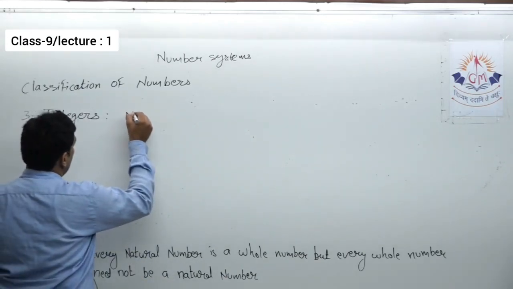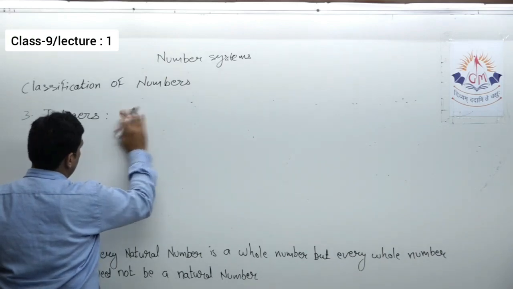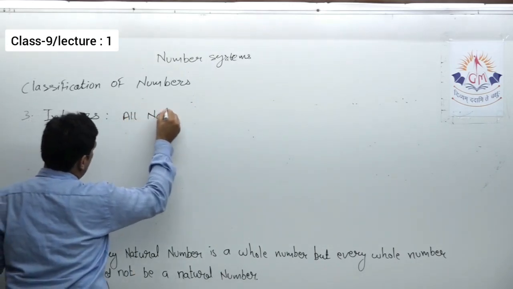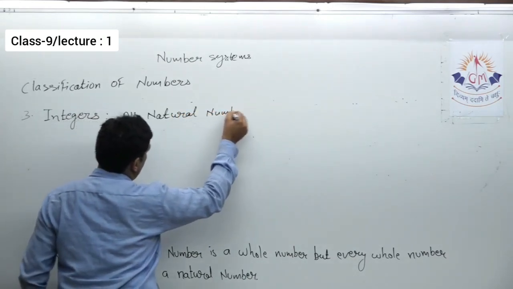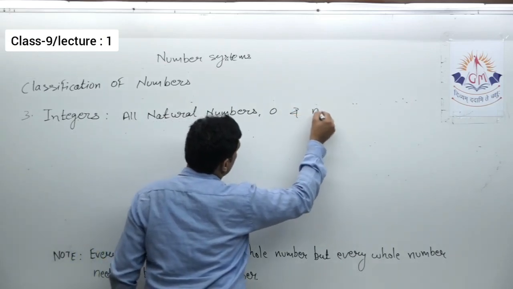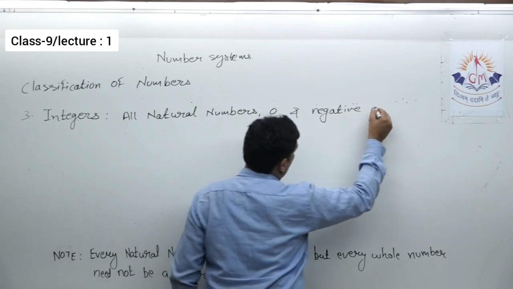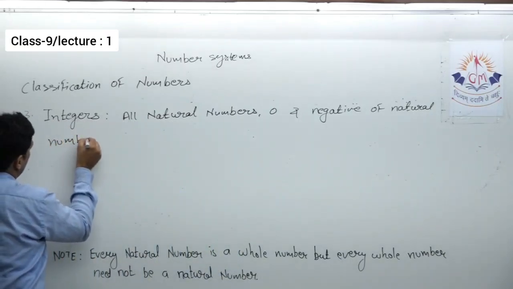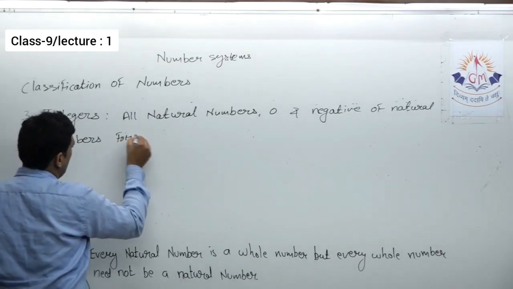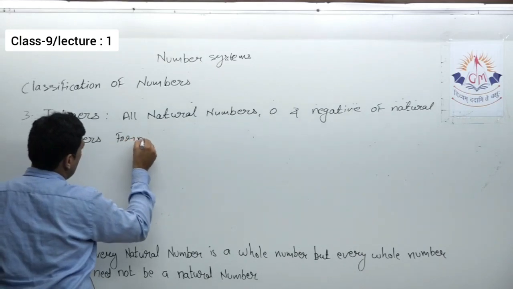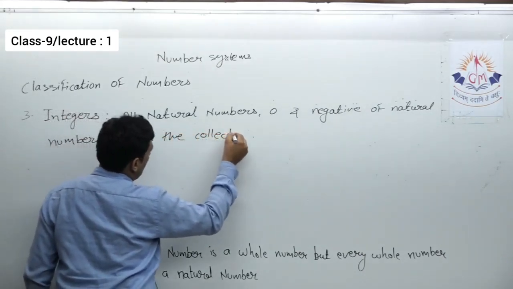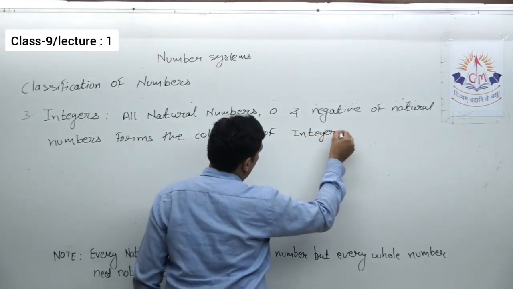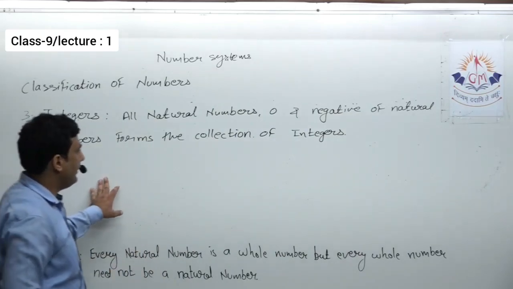So we can define this: all natural numbers, 0 and negative of natural numbers form the collection of integers. That means negative of natural numbers, 0 and then natural numbers.